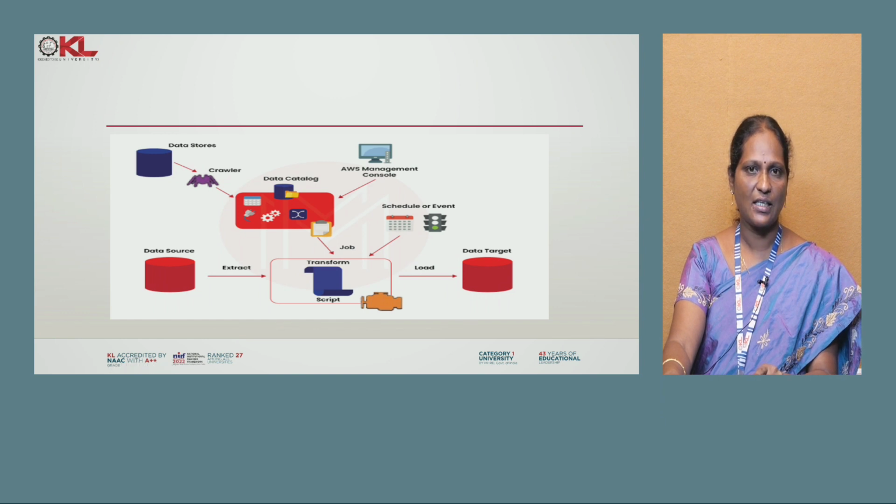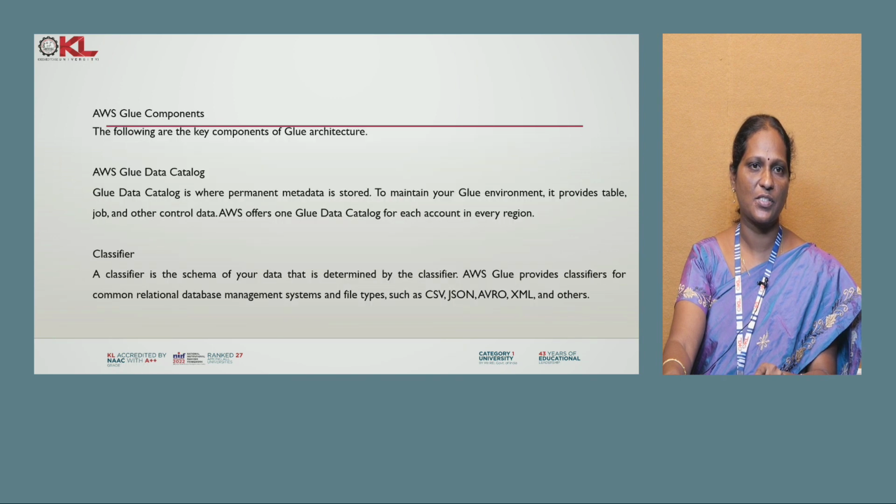So AWS Glue can extract the data, transform the data, and load the data to the data target. This is the exact figure of how AWS Glue works as ETL.